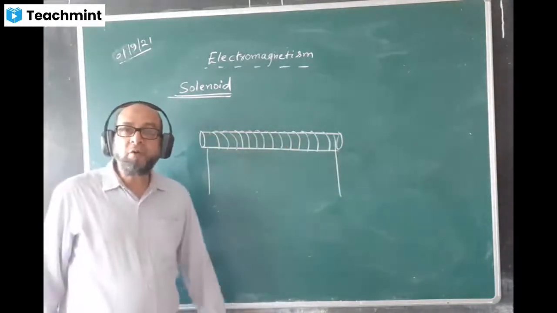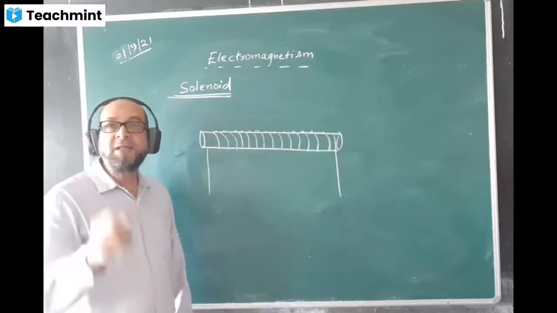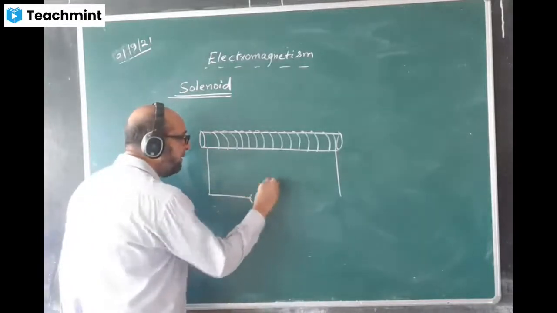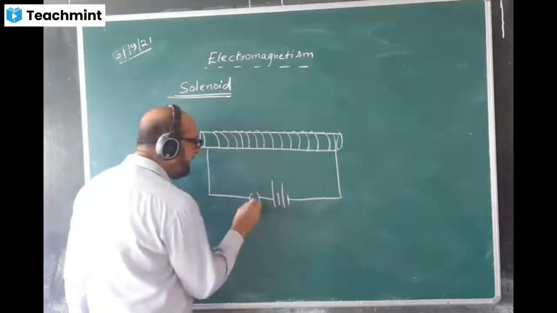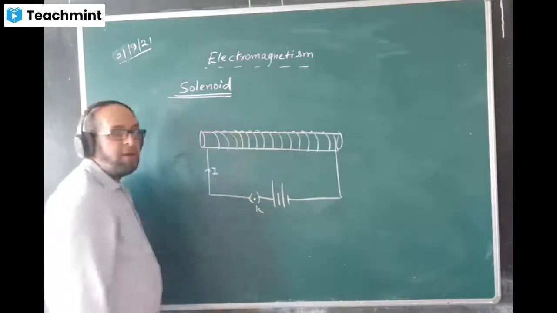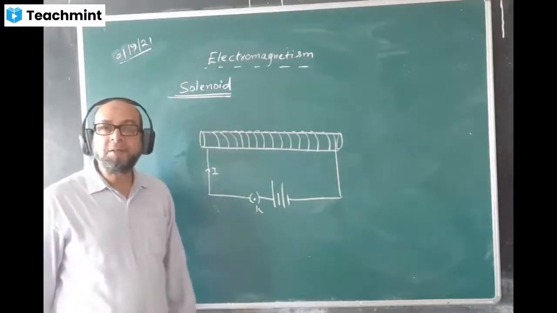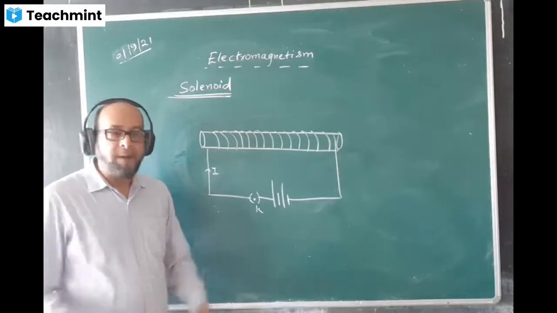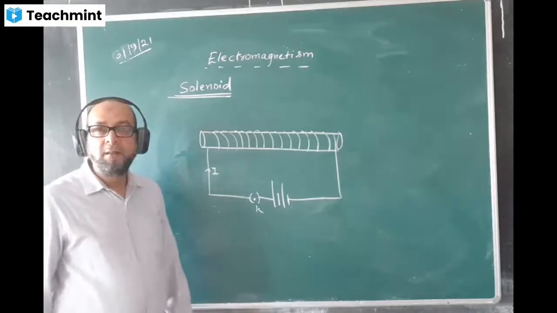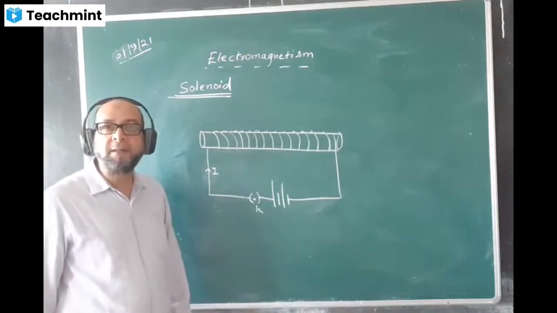Then what is the use of a solenoid? Through the wire we will send current with the help of a battery. With the help of a battery, like this, we will be passing current. Current is passed through it. When current is passed through it, it will behave as a magnet, exactly like a bar magnet, with a south pole on one side and a north pole on the other side.